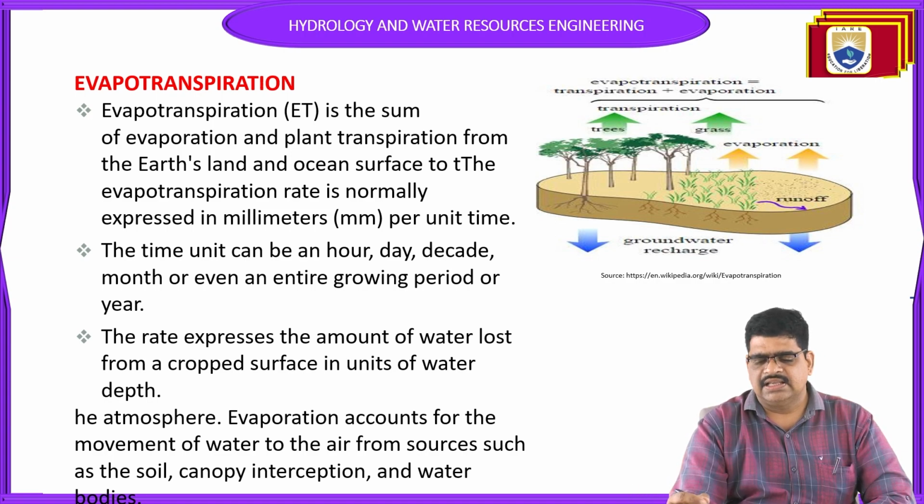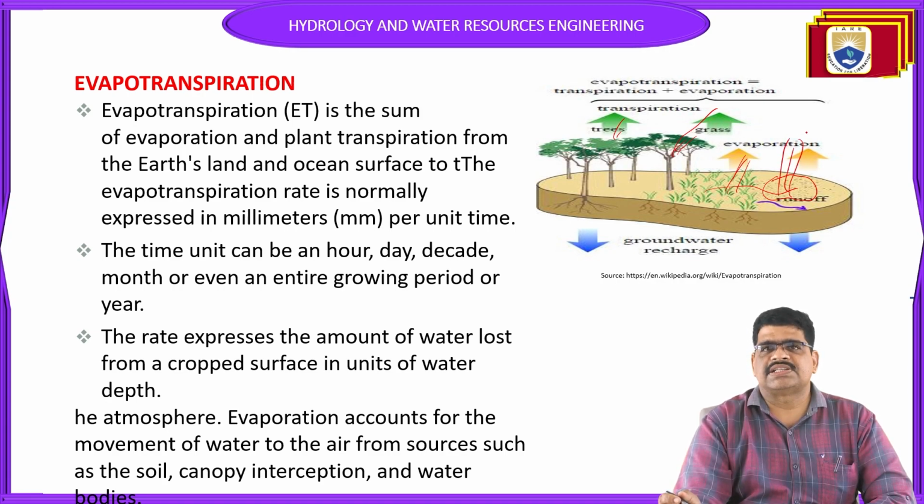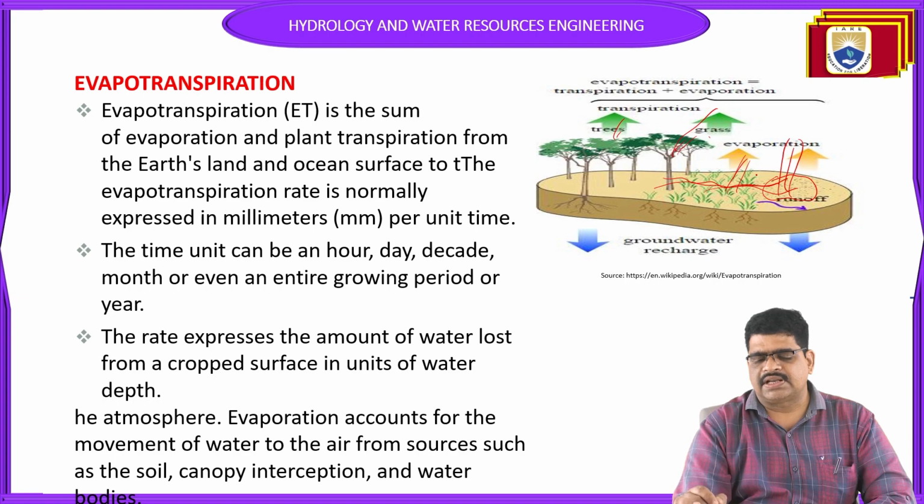Here we can see the plants which evaporate, and the grass and also plants, trees. So the transpiration, and also the runoff, which is the water from the ponds and lakes, also evaporation. So evapotranspiration is simply evaporation from the plants and trees, as well as evaporation from the surface of the ground and atmosphere. We call it evapotranspiration.